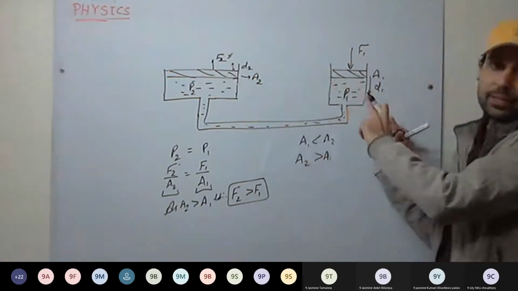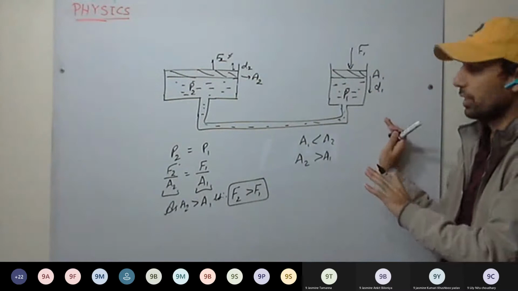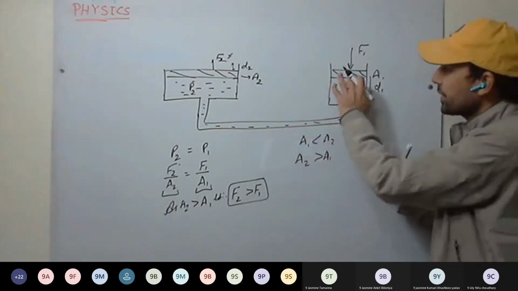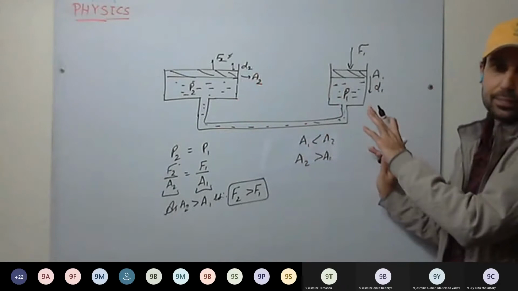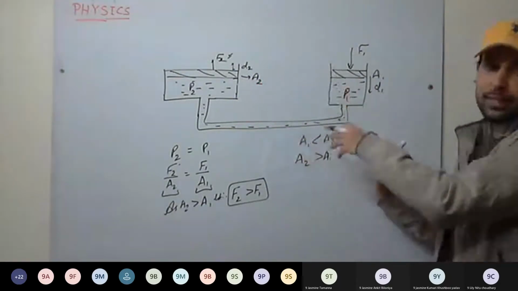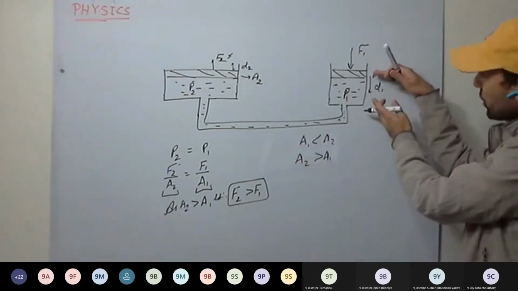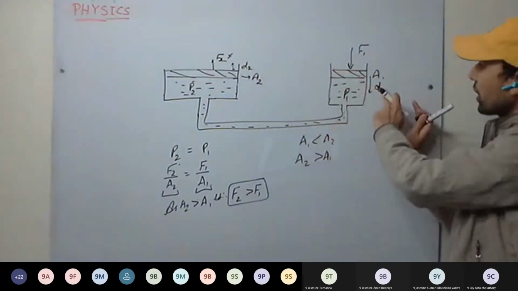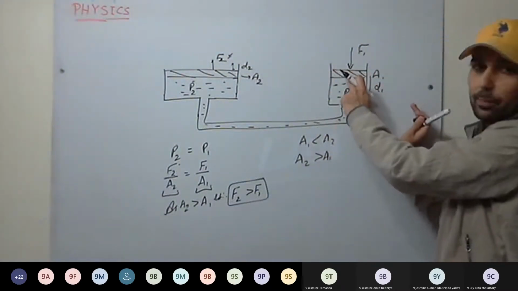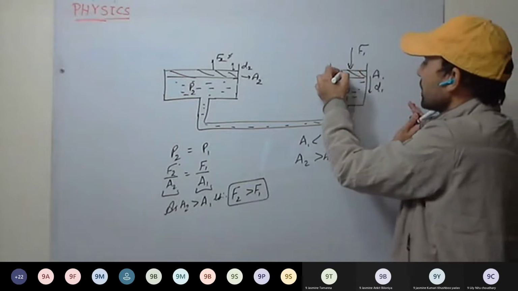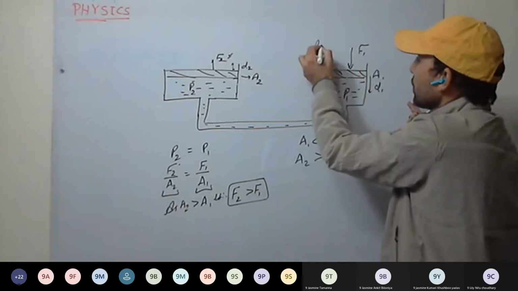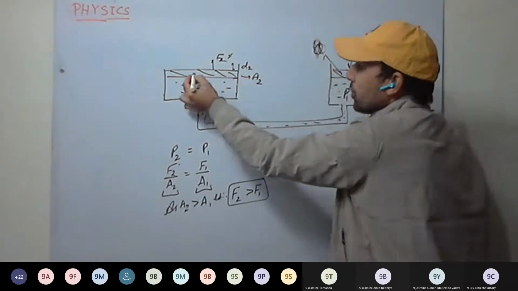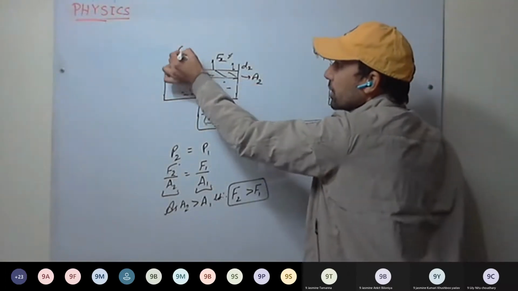So work done remains the same, and energy consumed remains the same. If we forget about all kinds of energy losses, in either case the energy remains the same. The work done remains the same. Whatever work we are doing here, that amount of work is being done here on the other piston.